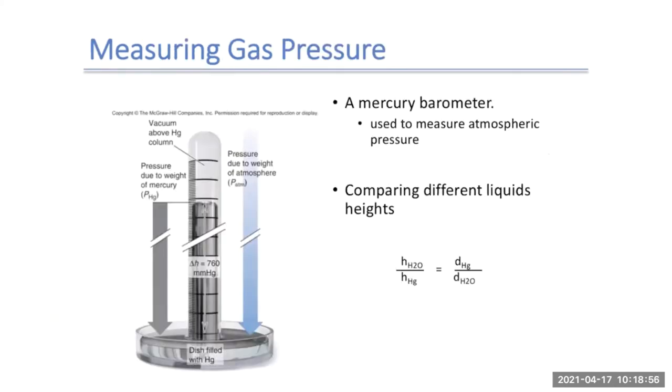Now I'm sure you're asking yourself, why are we using mercury? Mercury is toxic. Well, mercury is very dense, and since mercury is so dense, the height of the column becomes reasonable to read. And mercury is the only metal that's liquid, so that's one reason why they started using it. If we were to use water, we can actually calculate what the height of the column would be. For that, we can compare the different heights: the height of the water column divided by the height of the mercury equals the density of mercury divided by the density of water.